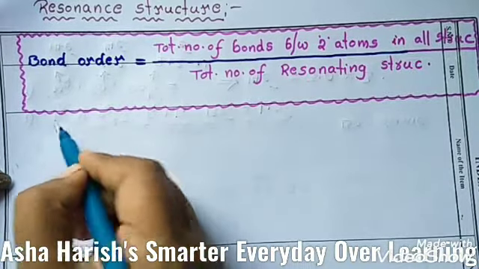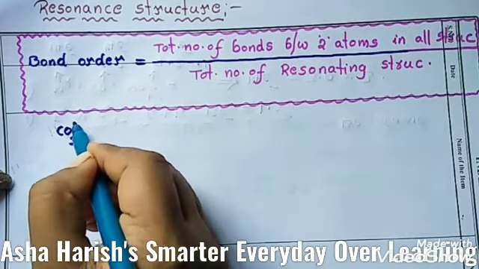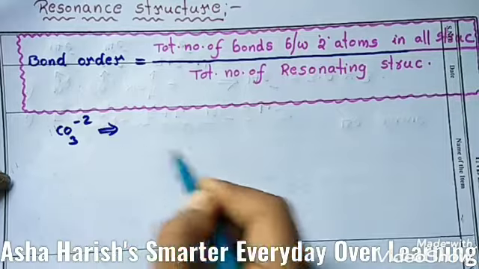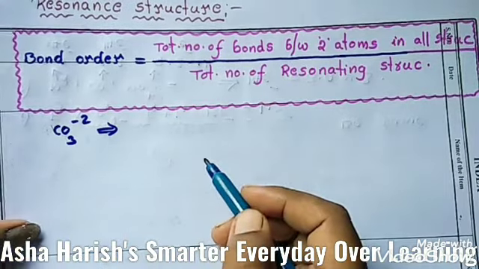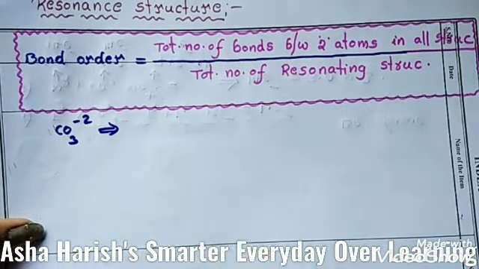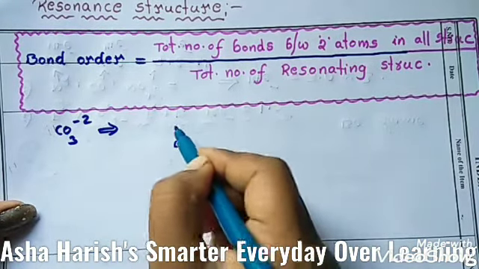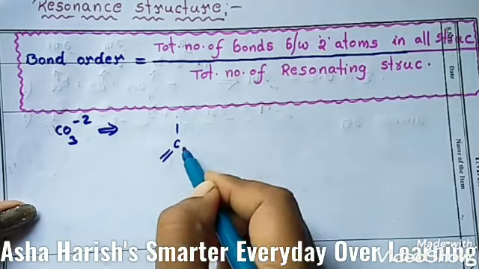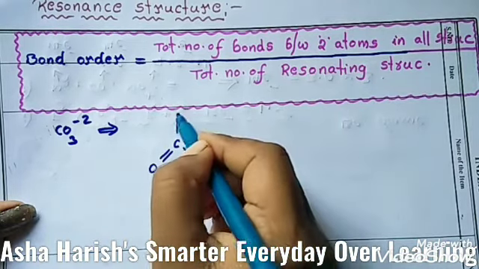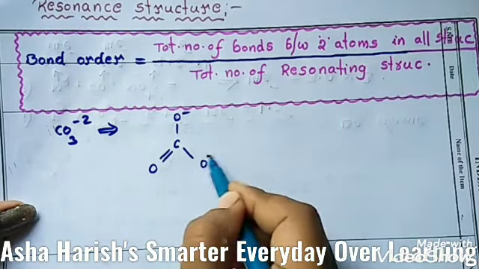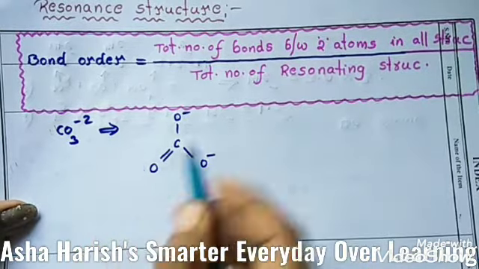For carbonate ion, CO3 2 minus. First of all let's see what are the resonance structures for this CO3 2 minus. Here is the carbon and double bond O, and here O minus, here O minus. So CO3 2 minus.